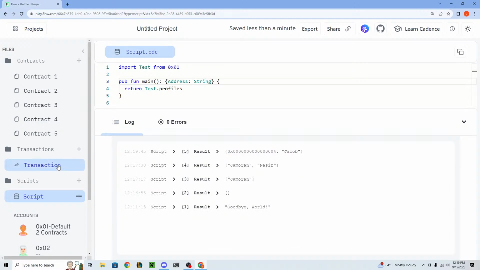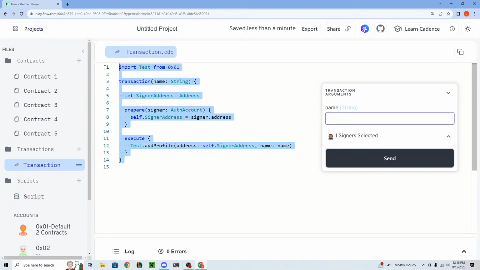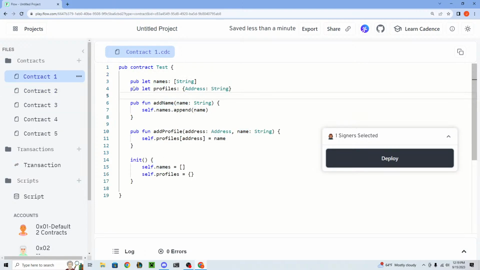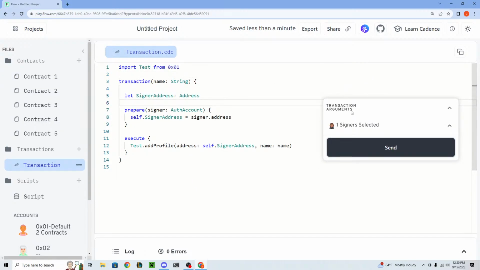Now, does anyone see any security issues with this? I guess what I'm trying to ask is, could I set someone else's profile? Because right now, when we call add profile, it is getting my address from this signer object, and that is me who signed it.